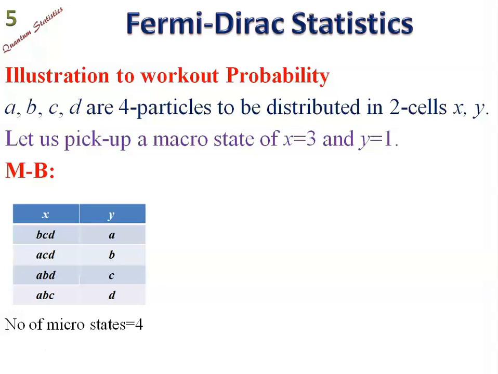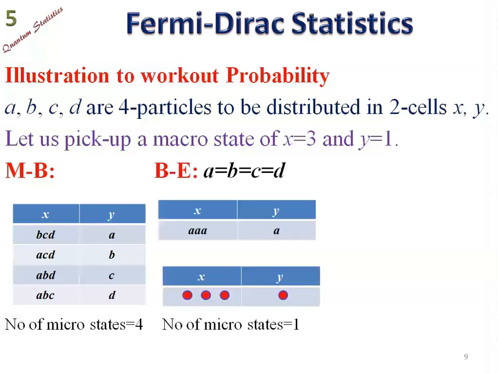Now, in Maxwell-Boltzmann's statistics, we have these particles distinguishable, and this particular macro state has 4 corresponding microstates.